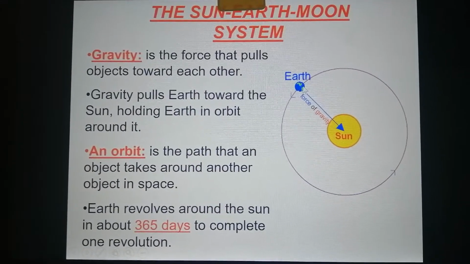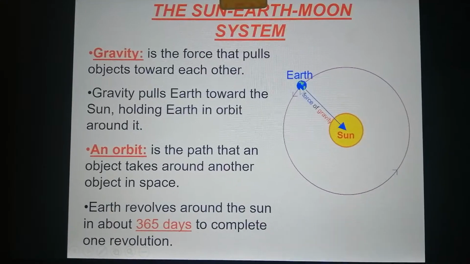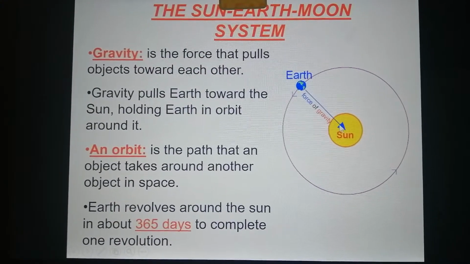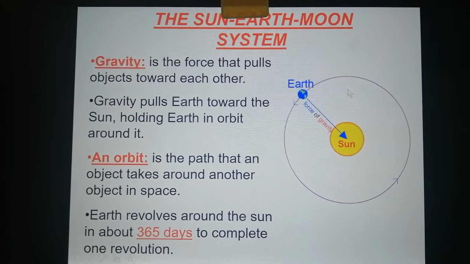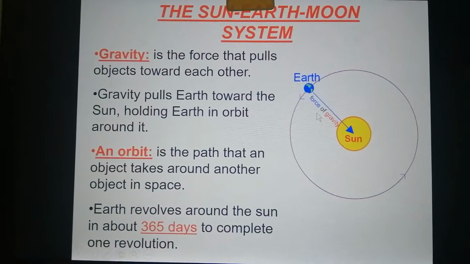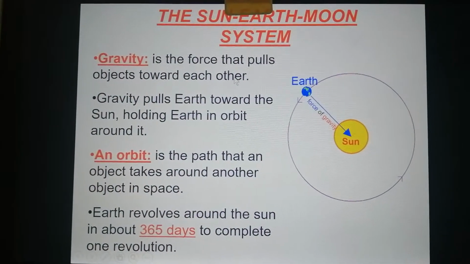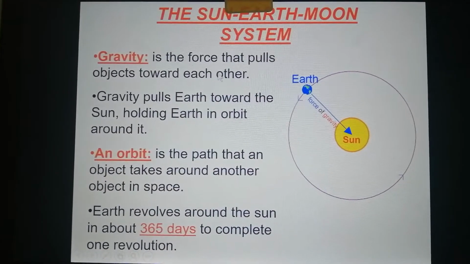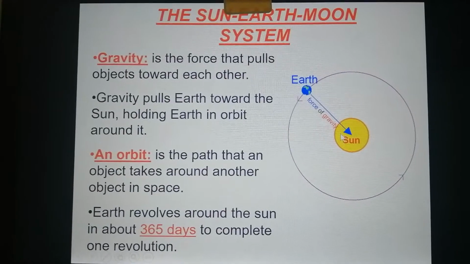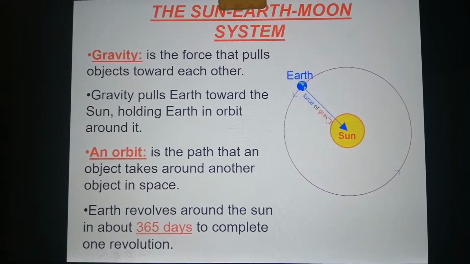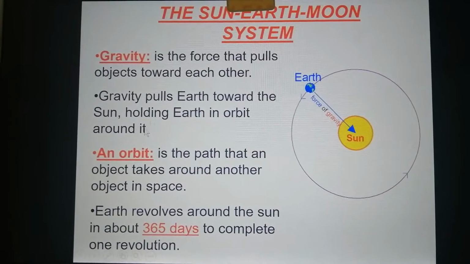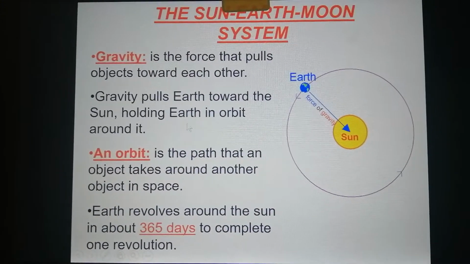Because there is a force of gravity that pulls the Earth towards the sun, where it moves in one track. Okay, so what is gravity? It is the force that pulls objects towards each other, a force between the Earth and the sun that pulls them together. Gravity pulls the Earth towards the sun, holding Earth in orbit around it.